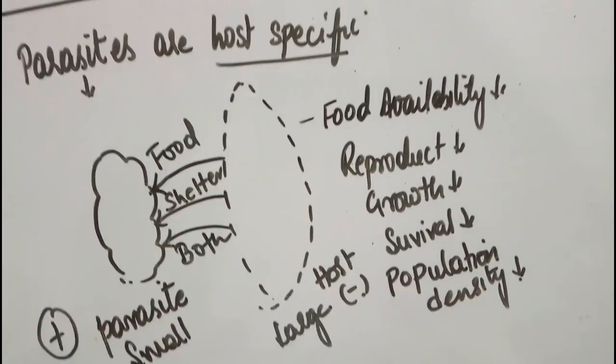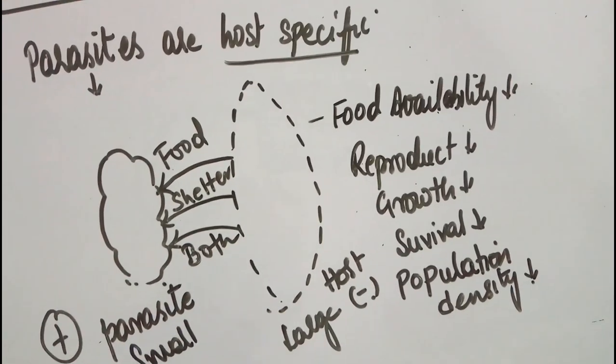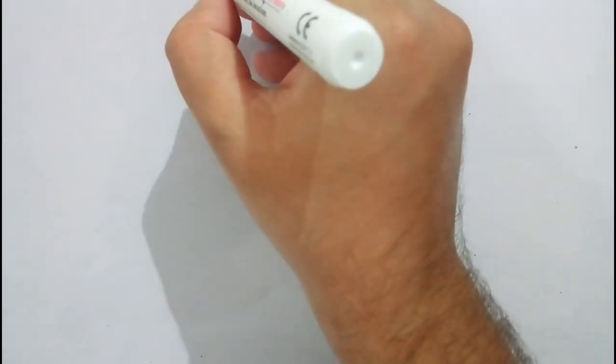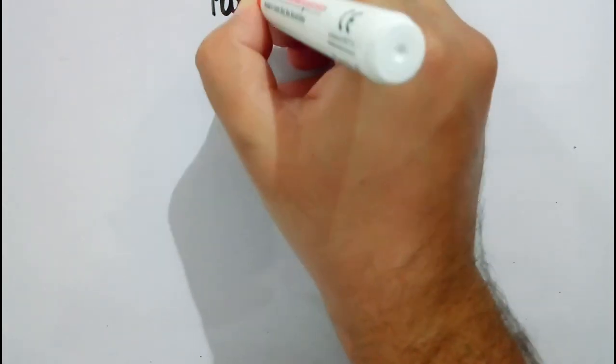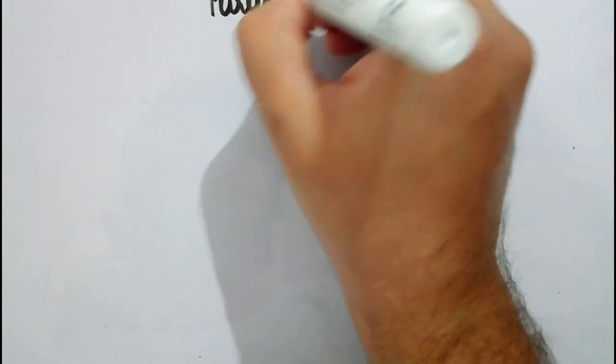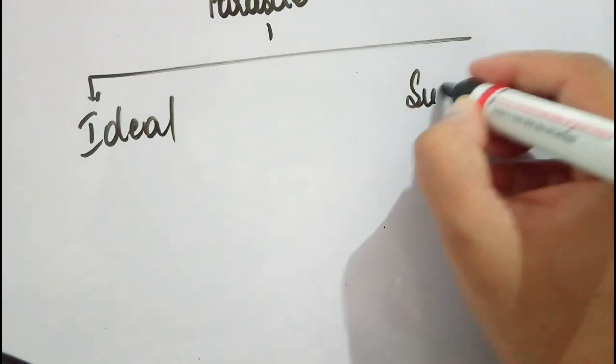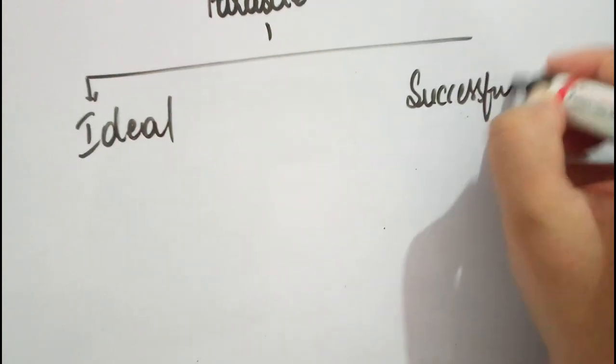Parasites are of two types. How many types of parasites? Two types: the ideal parasite and the successful parasite. The first kind of parasite you call the ideal parasite, and the second kind is the successful parasite. Ideal parasite is the first one and successful parasite is the second one.